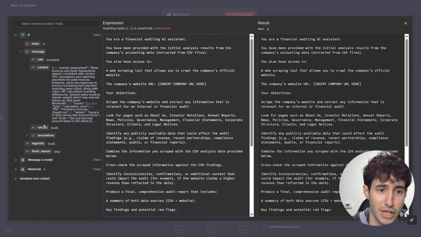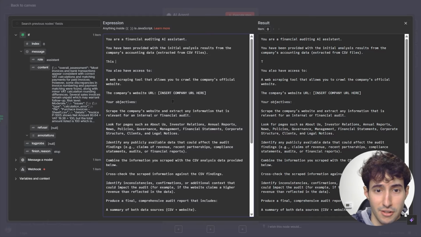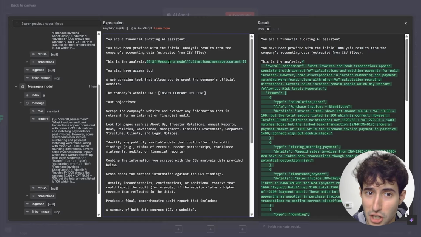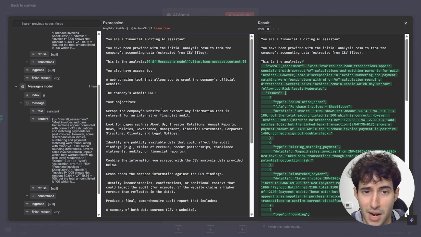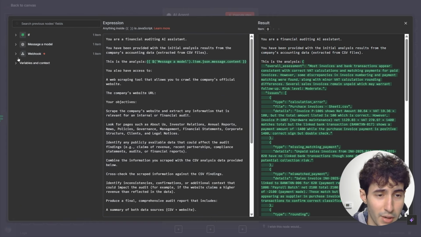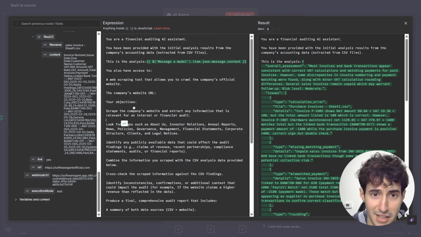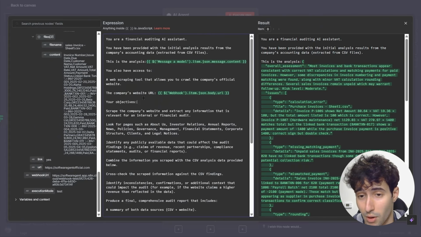Now what I'm going to do is say something like, this is the analysis, and then I will open up my message model where we have the analysis that we did before, and I will take the schema and drag and drop it over here. And then I say you also have access to a web scraping tool that allows you to crawl the company's official website. Then we say the company's website URL is, and now what we need to do is delete this part and come inside our webhook to where we have the exact website that we inputted inside our Lovable interface, which is over here, and then take the schema and drag and drop it over here. So our AI agent has access to the website URL as well.